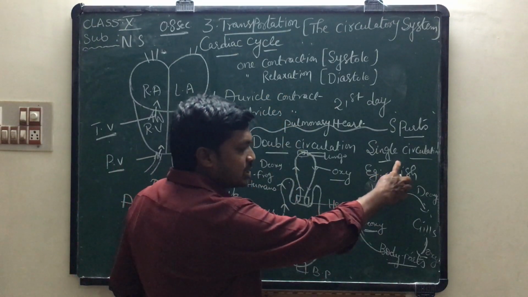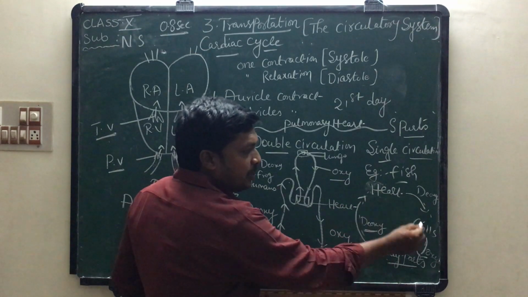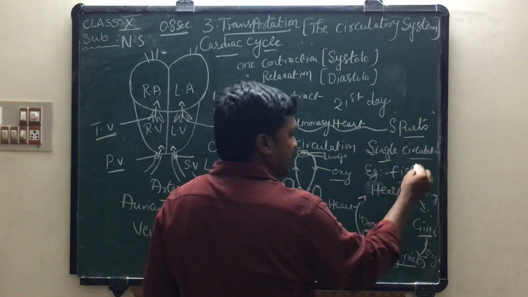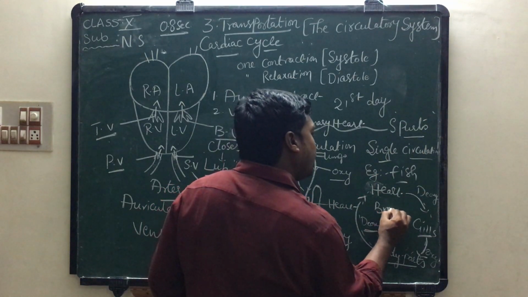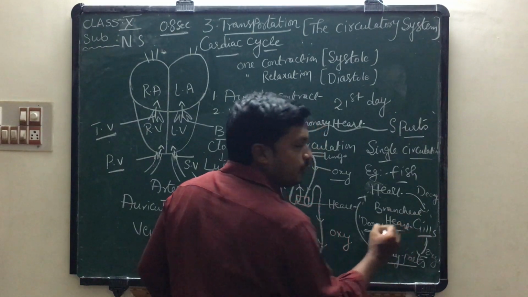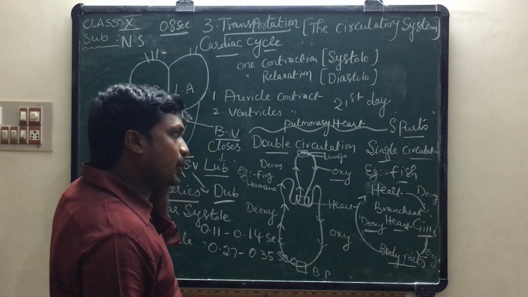If you observe in single circulation, the heart sends blood to gills. Which purpose? For oxygenation. This type of heart is called branchial heart. Branchial heart is found in fish, pulmonary heart is found in human beings.